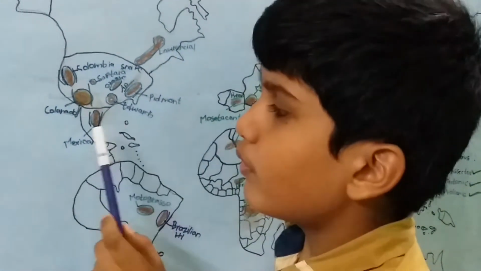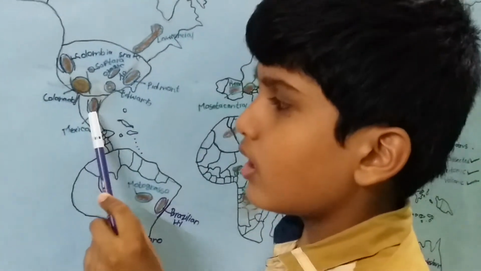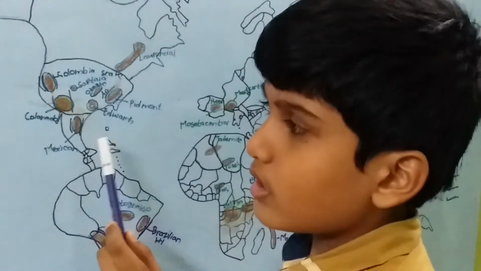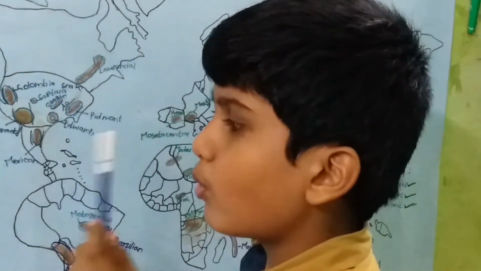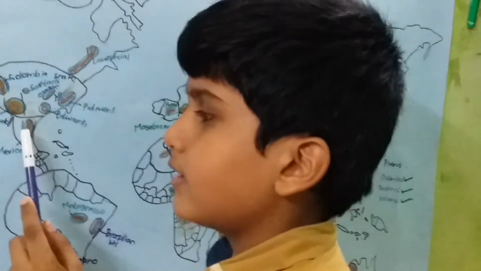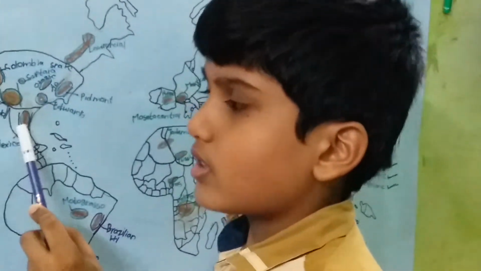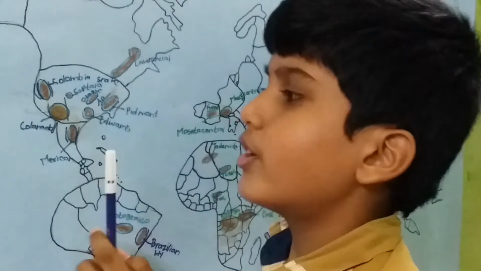And in Mexico, we find the Mexican Plateau. And the Mexican Plateau is called the mineral store. Many minerals are found in the Mexican Plateau. And the Mexican Plateau is bordered by Sierra Madre Occidental and Sierra Madre Oriental.